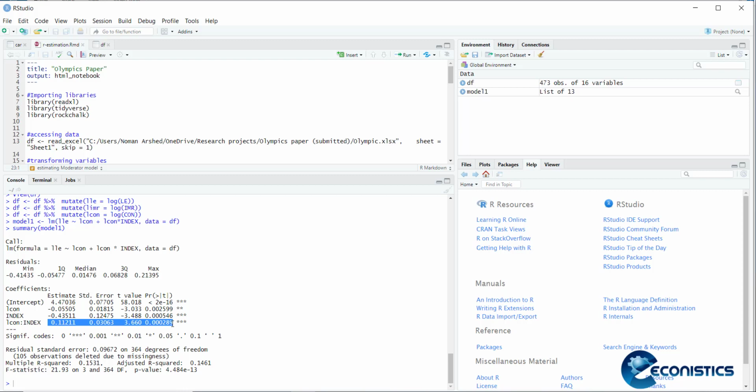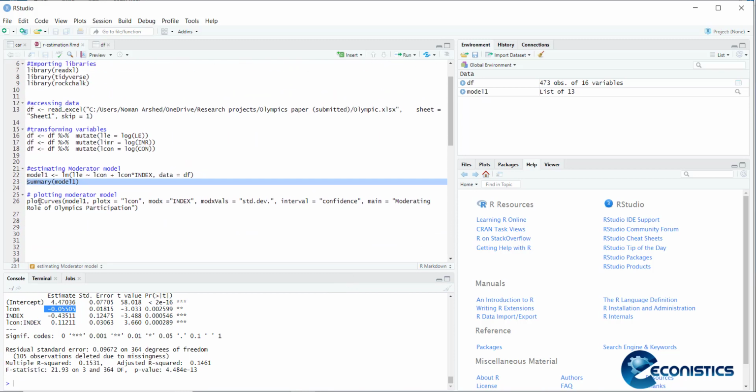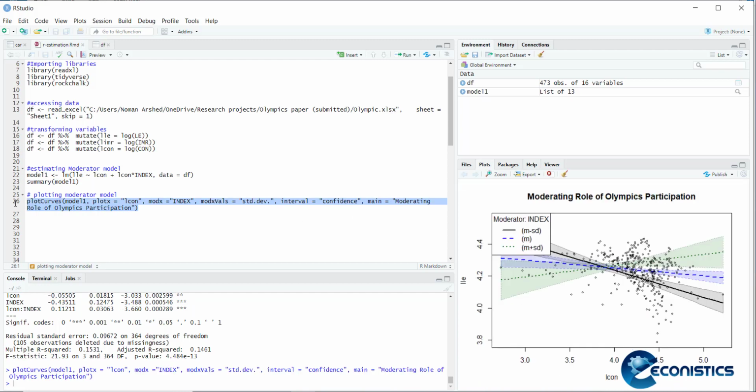How can we understand this? The index variable is multiplied with the independent variable, and both of them are continuous variables. The cross product is actually explaining how the slope of the consumption variable will change if the index is increasing or decreasing. So this is briefly how a moderator model works. The command that is used here is plot curves model 1. It will pick model 1 up and plot the x variable as consumption, y variable as index, pick standard deviations of the variable, plot the confidence interval, and give an appropriate title. If I execute this, you can see this graph.